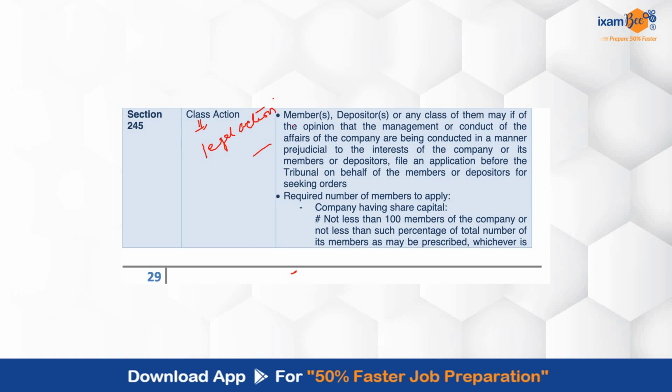Okay, so with respect to going ahead with the class action suit, there are certain requirements which have been mentioned under section 245. So the members, the depositors, or any class of them, they may go ahead, and if they feel that the management or conduct of the affairs of the company is conducted in a manner which is prejudicial to the interest of all the company members, depositors, then they can file an application before the tribunal on behalf of the members, depositors, etc. for seeking the order. इसके लिए कुछ required number of members and all है, which you can see over here.